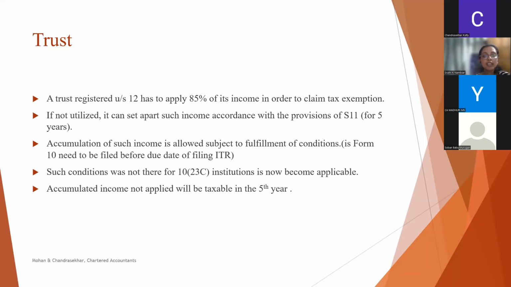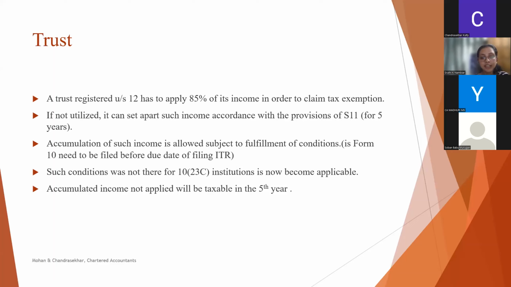Such an option was there for 10(23C) institutions also for claiming exemption. If they have not utilized 85%, they can set apart such income and claim exemption. But the condition of filing a declaration before the due date was not there for 10(23C) institutions. 10(23C) institutions means universities, educational institutions, hospitals financed by government, which are not functioning for profit, or universities, educational institutions, hospitals whose annual receipt does not exceed 1 crore.